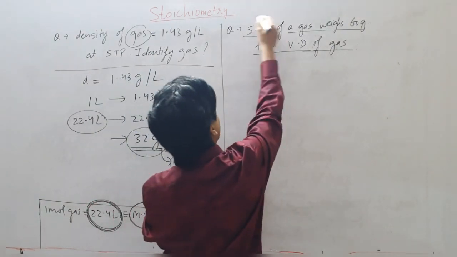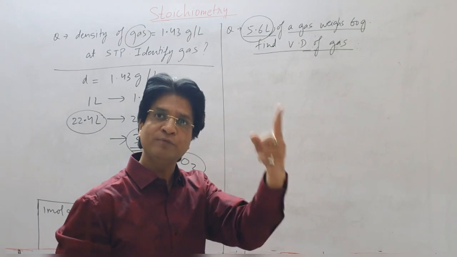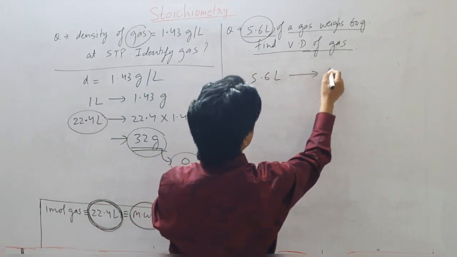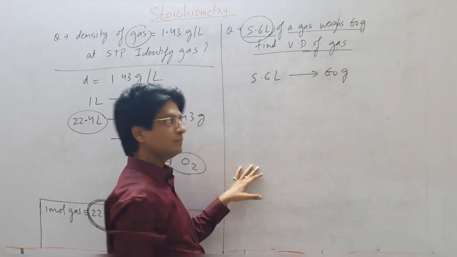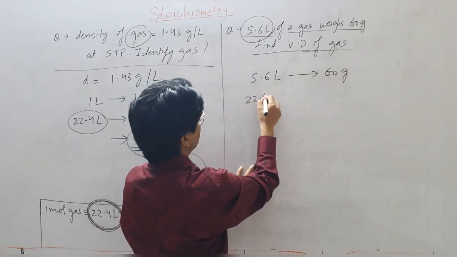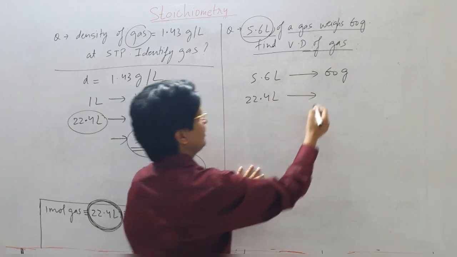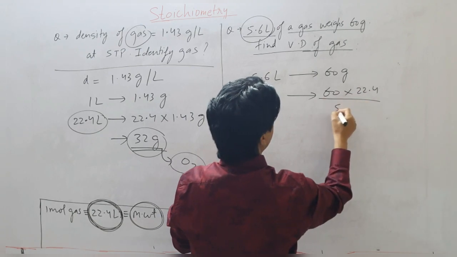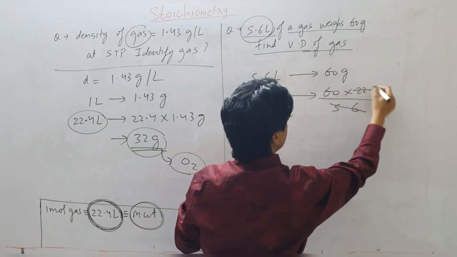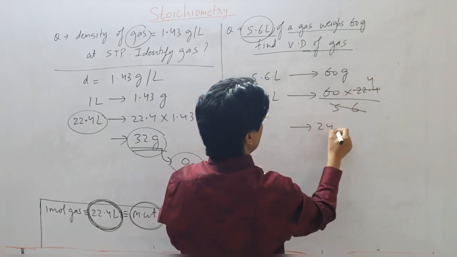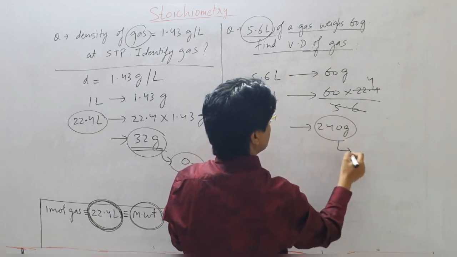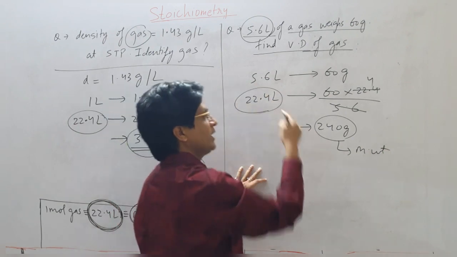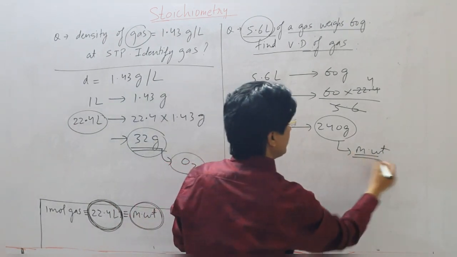Now let's see. Again I'll start thinking in terms of 22.4 liter. So 5.6 liter weighs 60 grams. 22.4 liter by simple arithmetic will be 60 into 22.4 upon 5.6. You will cancel it. This will be 4 times. So this will be 240 grams. Now this happens to be molecular weight. Weight of 22.4 liter of any gas will be its molecular weight.